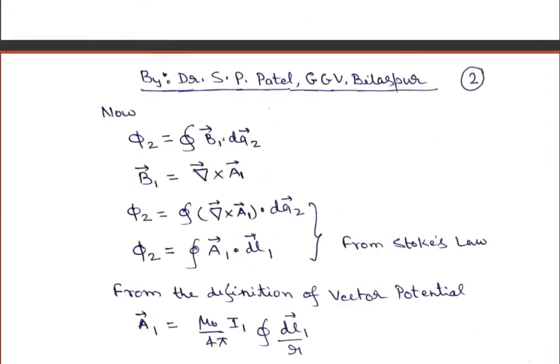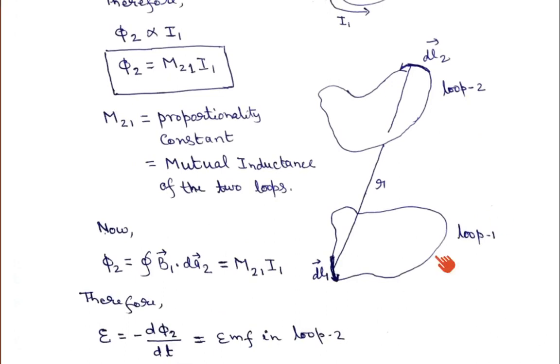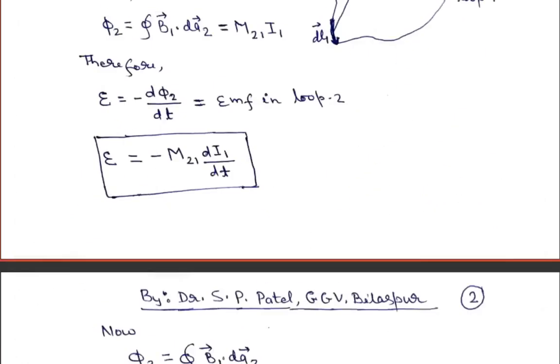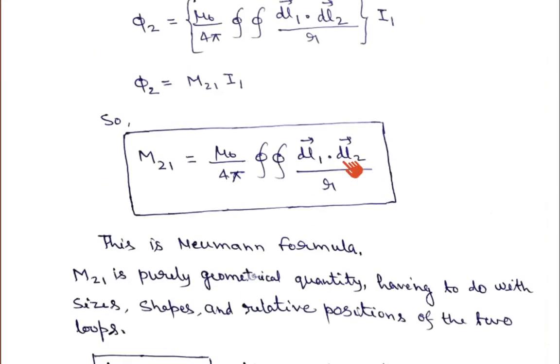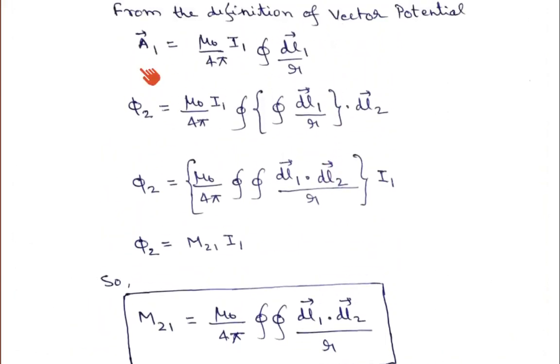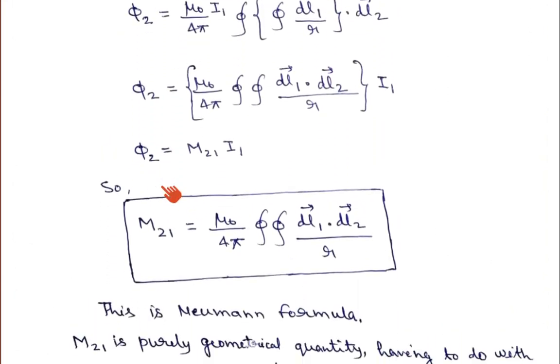In this expression, I have taken only what the mutual inductance depends upon: the displacement vector of loop 1, the displacement vector of loop 2, and the separation between them, and nothing else. It does not depend upon the current, that mathematical expression. Similarly, if you do the calculations for phi 1, it will obviously be M12 I2. I am not doing that here, but you will get a similar expression for M12.